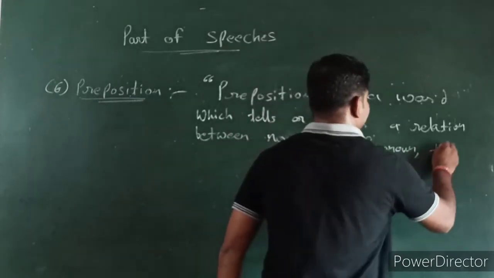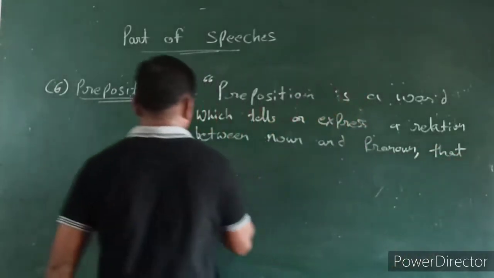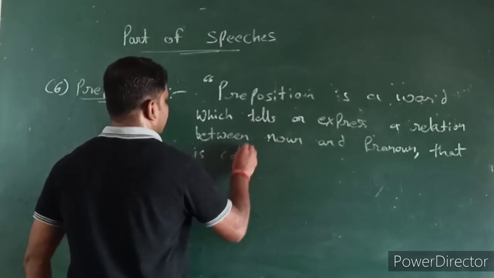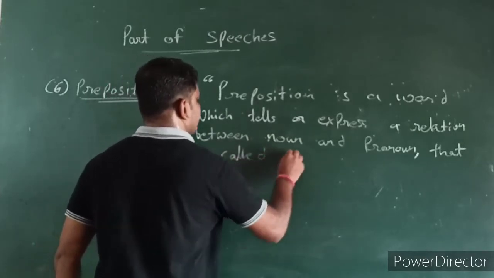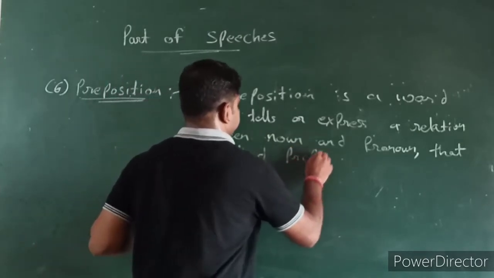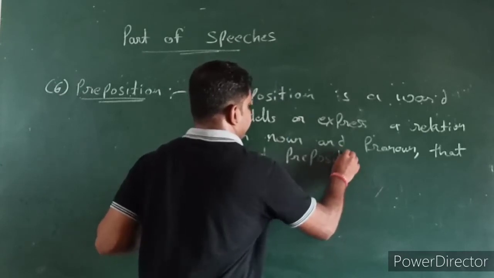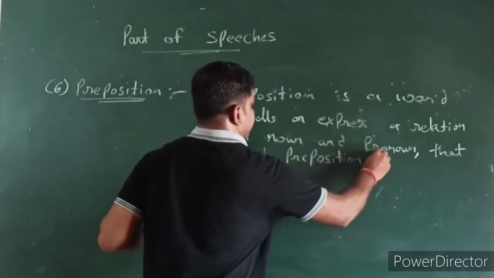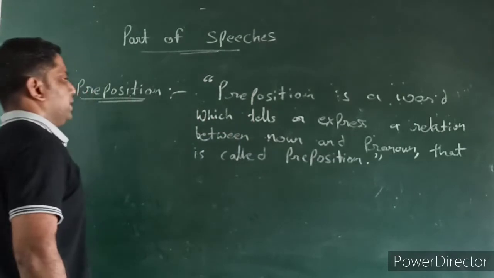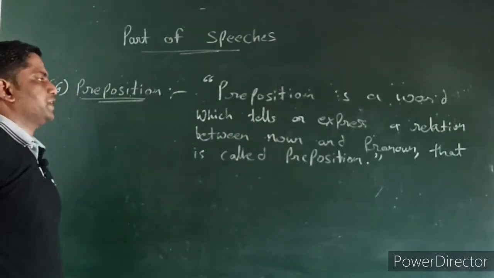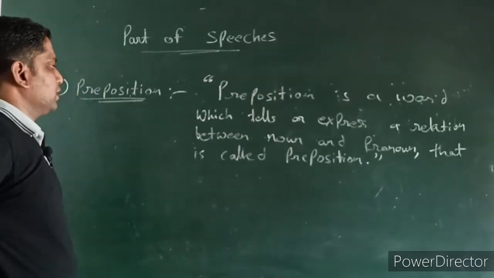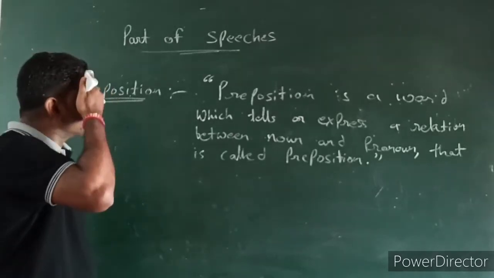That is called preposition. Very simple. Preposition is a word which tells or expresses a relation between noun and pronoun.